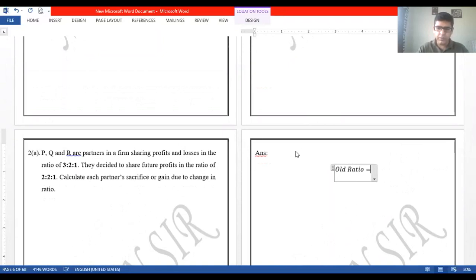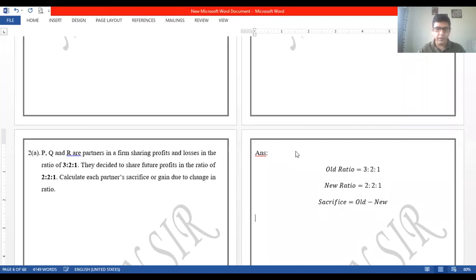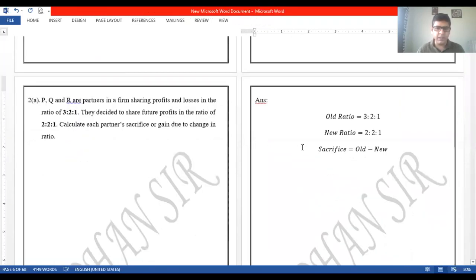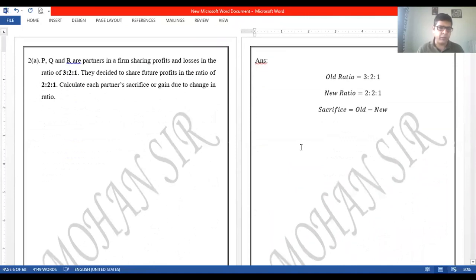Old ratio will be equal to 3:2:1. Okay, new ratio is equal to 2:2:1, right? Sacrifice formula, sacrifice is equal to old minus new, right? ये basic steps हैं. I want you to write every time old ratio, new ratio, sacrifice. Okay, now we need to calculate the sacrifice of P, Q, R, all the three partners.